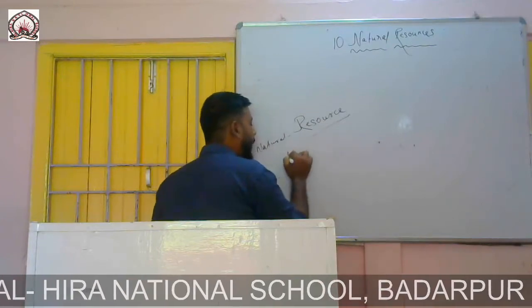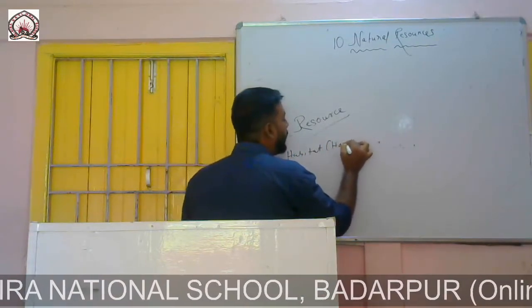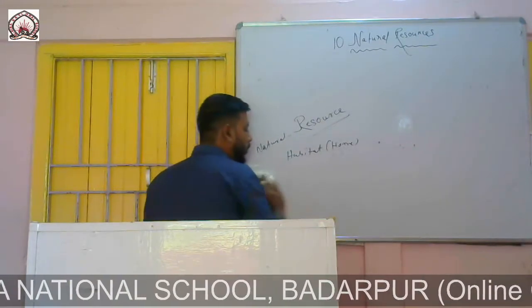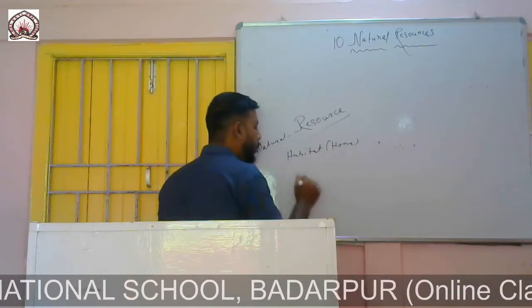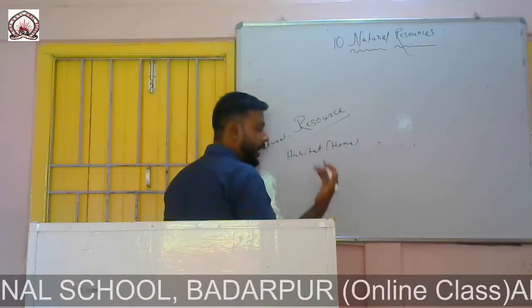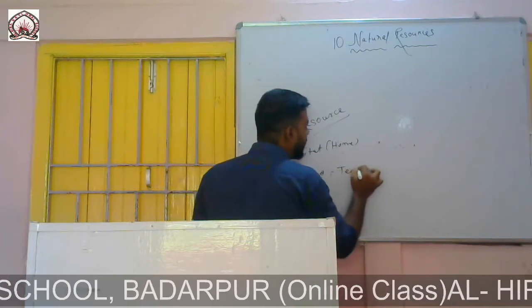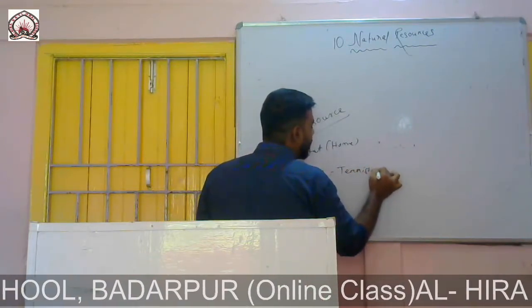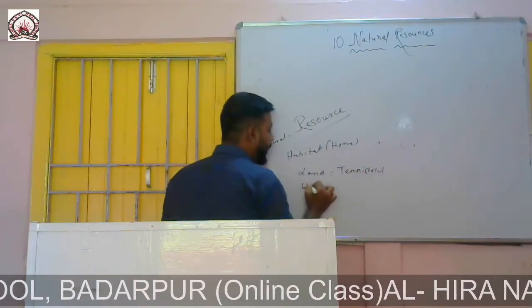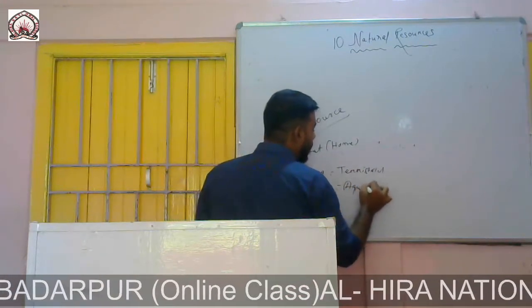When we talk about habitat, it means what I said, home. So those animals who live on land, or whose home is land, they are termed as terrestrial. Those who live in water are known as aquatic.